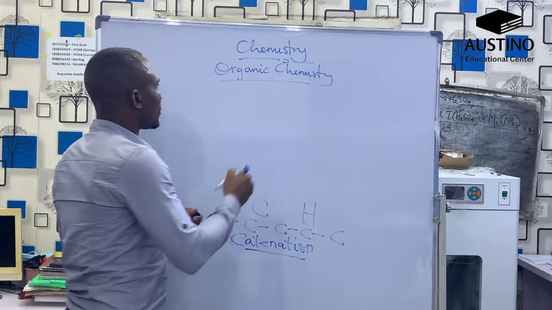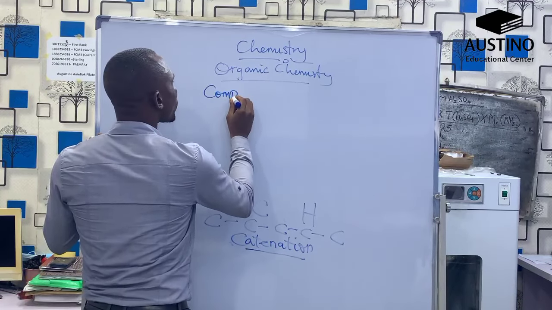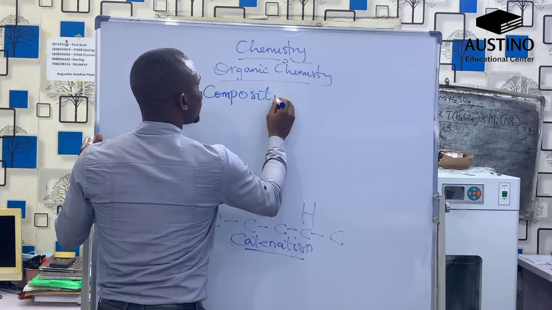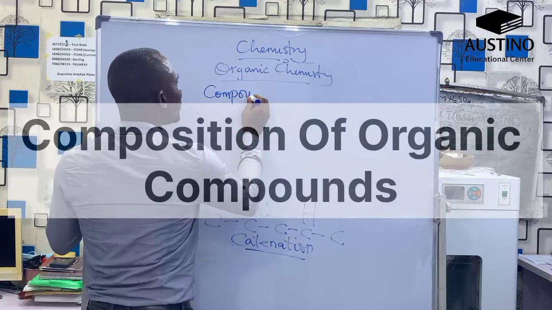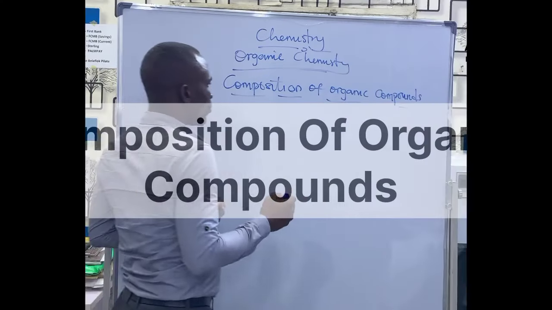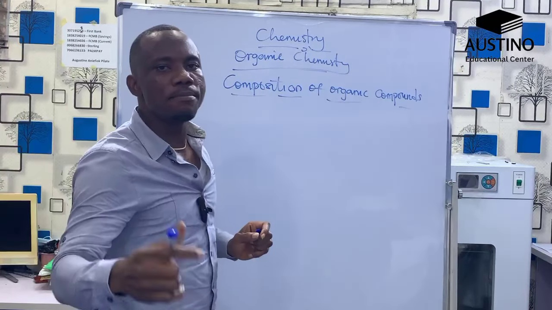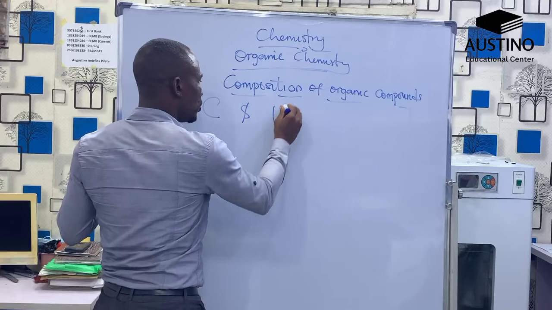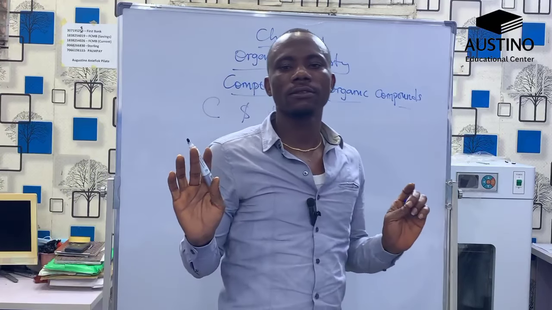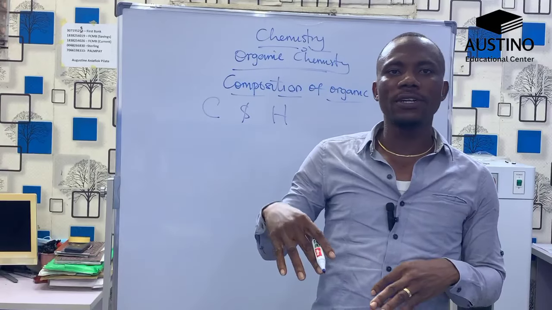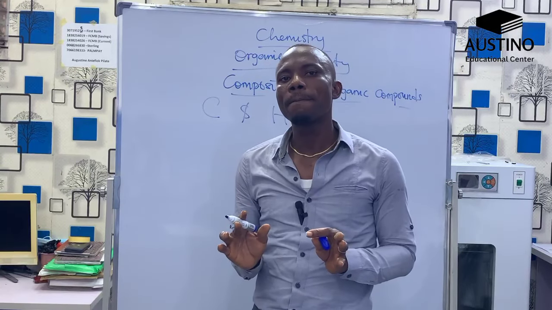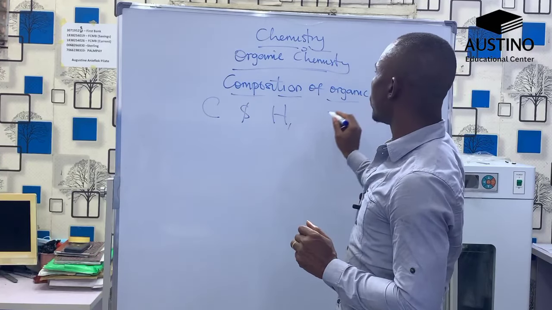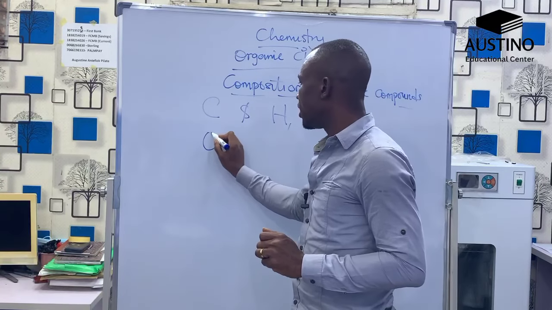So we'll be looking at the basic composition. One, organic compounds are made up of basically carbon and hydrogen, the basic elements. Apart from carbon and hydrogen, organic compounds are also made up of oxygen.